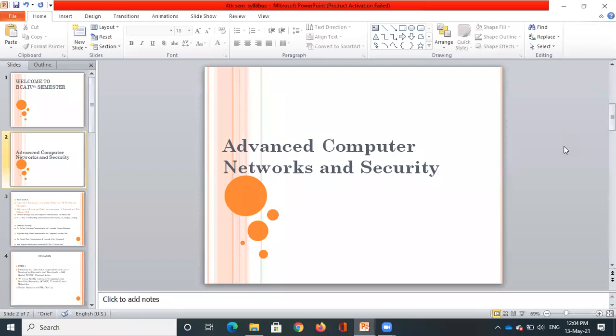So already you have learned data communication in the third semester. We have introduced this subject so that you can understand in a more detailed way how data communication actually occurs, or how the internet or the network works.